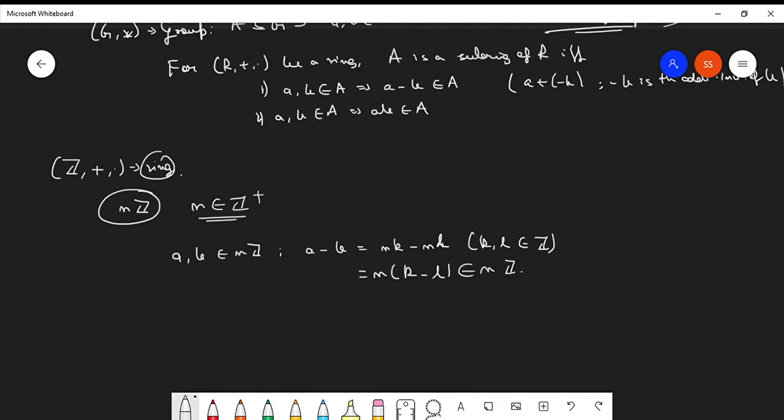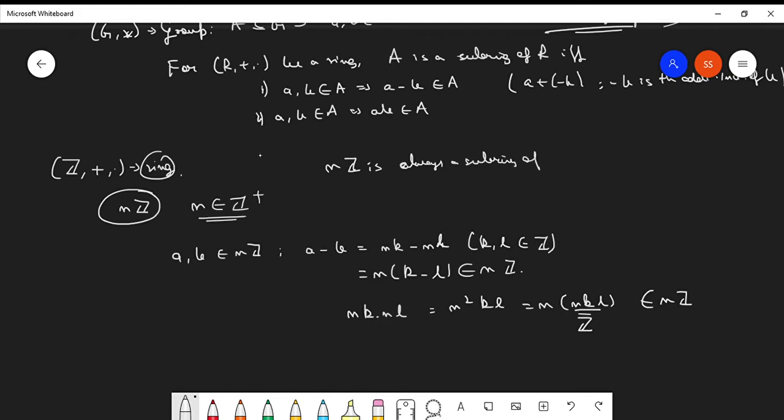In the case of multiplication the same thing happens. What is nk into nl? We know that Z is a commutative ring with unity, so we can write it as n squared kl, which can be written as n into nkl. This is an integer, so this belongs to nZ as well. Therefore we can say that nZ is always a subring of Z. Do keep it in mind always. Is it clear, guys?